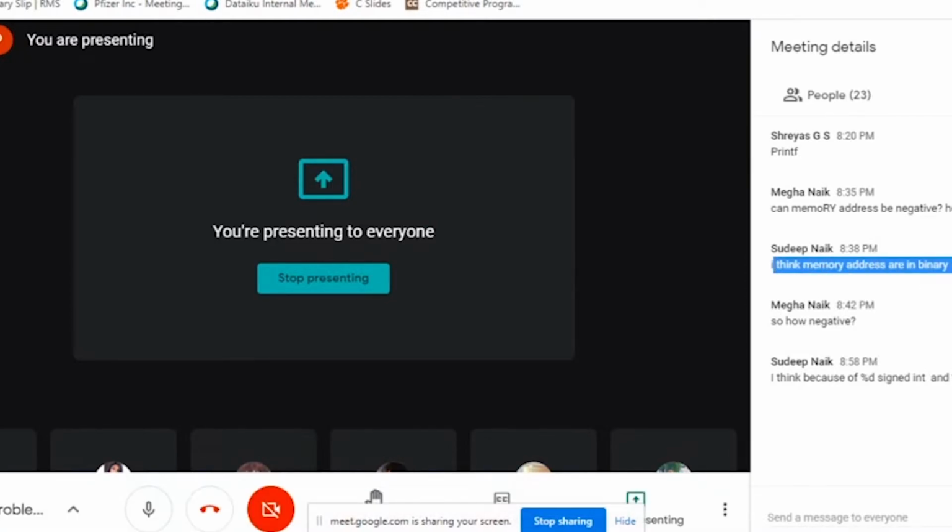Okay, someone has answered that it is in binary form. It's actually in hexa representation that we have, and implicitly it is then converted to binary. Yeah, someone has answered it. Since it is percentage d, it has given an integer. Yes, absolutely, that's the reason. Any other questions do you have? I can take them quickly.